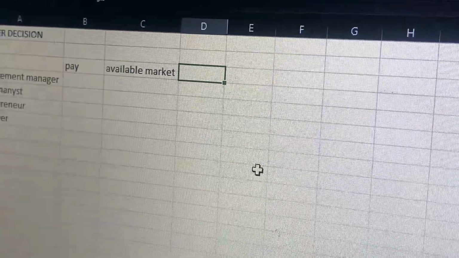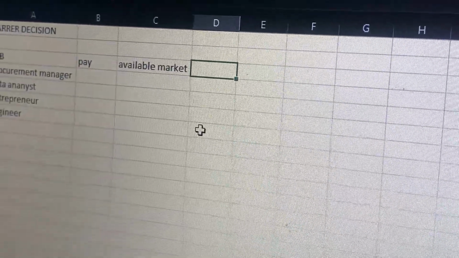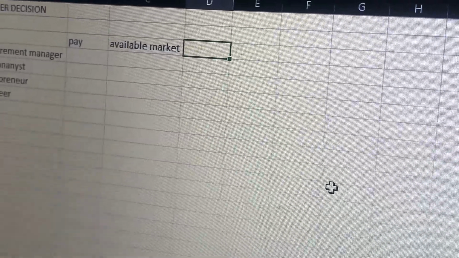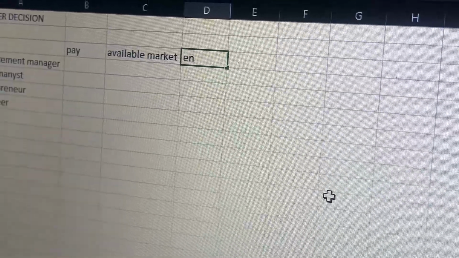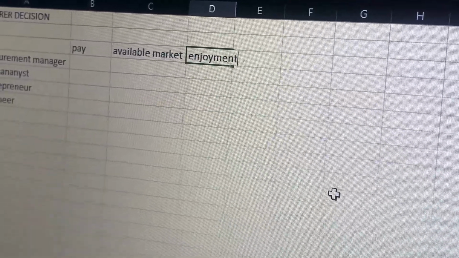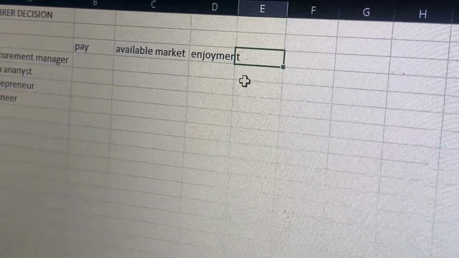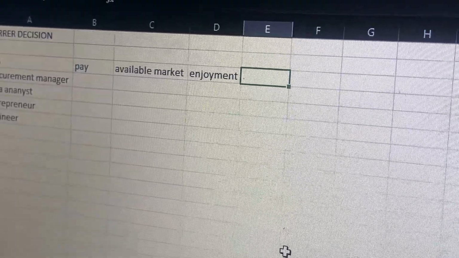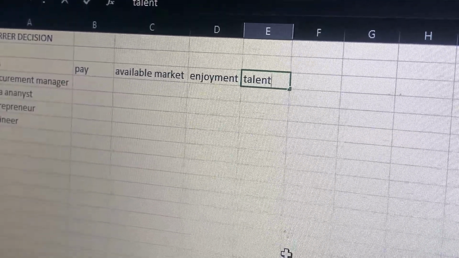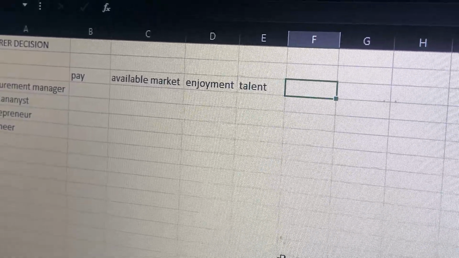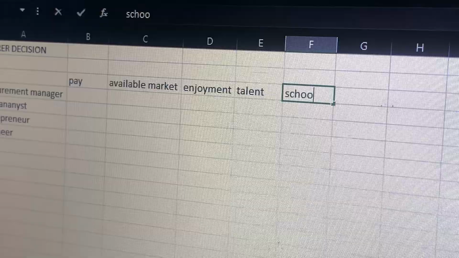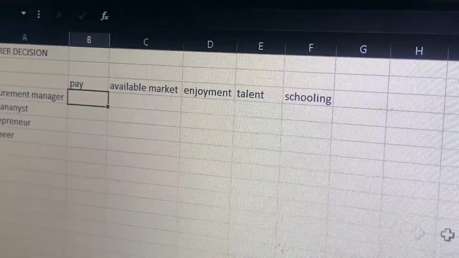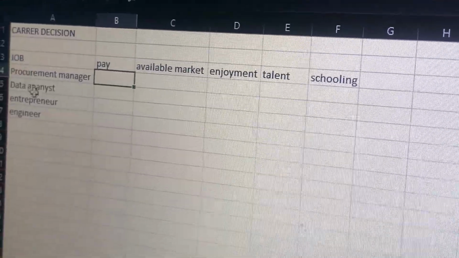So these are some of the factors in choosing a job. We have payment, we have available market. Let's see what other factors we can add. So we see enjoyment, the enjoyment in the work. And then we move to my talent, the talent I have for the job. And then we will move to my schooling, the schooling I have for the job. These are the factors in choosing one of these career paths.